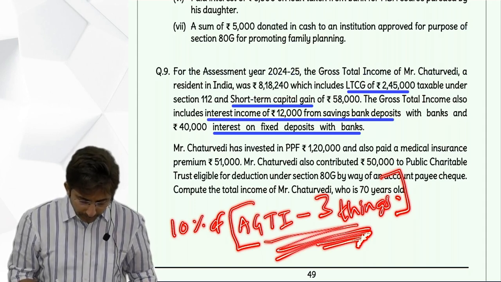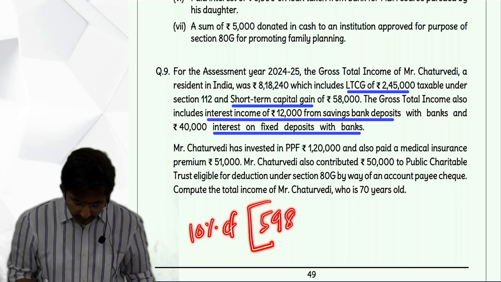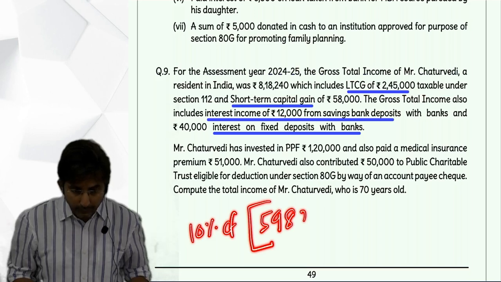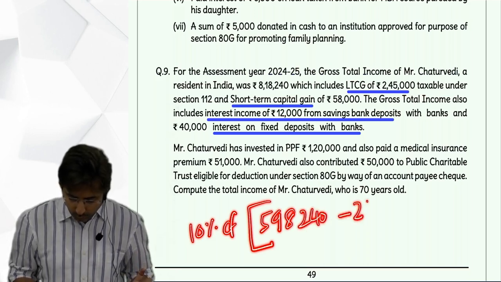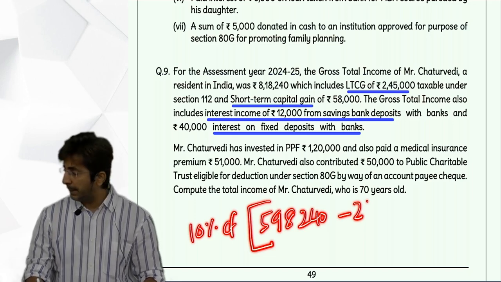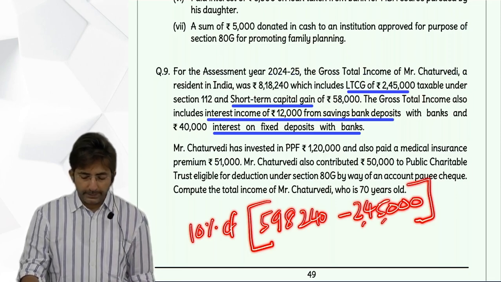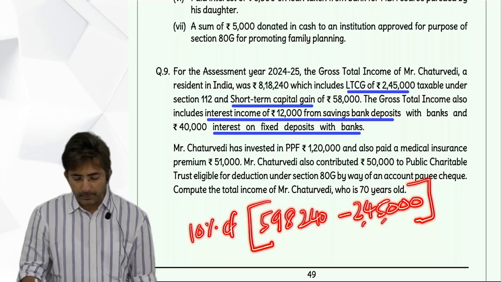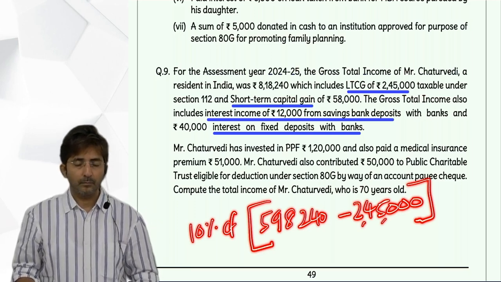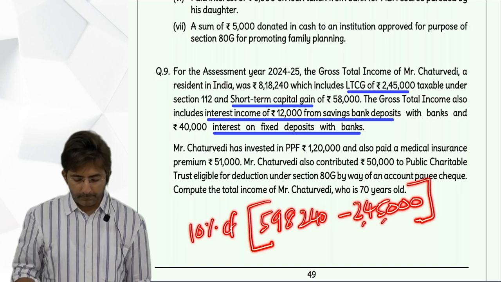So tell me then 10% of what was the AGTI? 598 then minus 2,45,000 long term capital gains others. So minus this and then take 10%. Directly tell me the 10% amount.